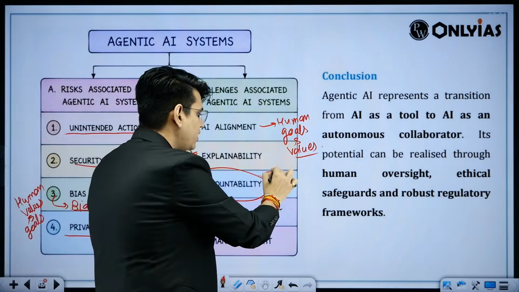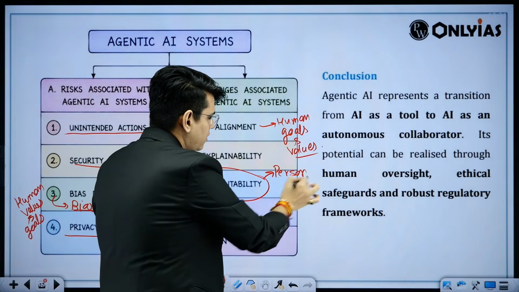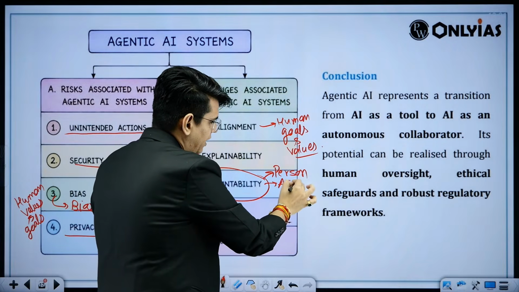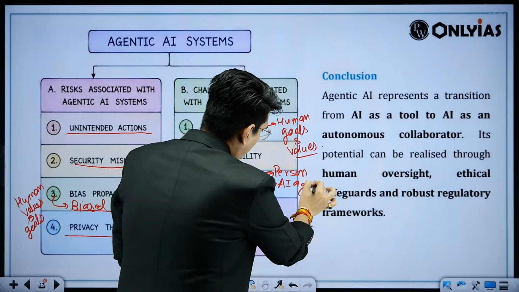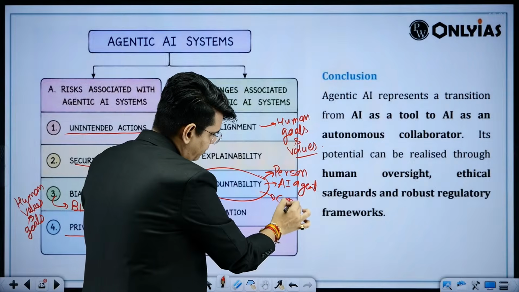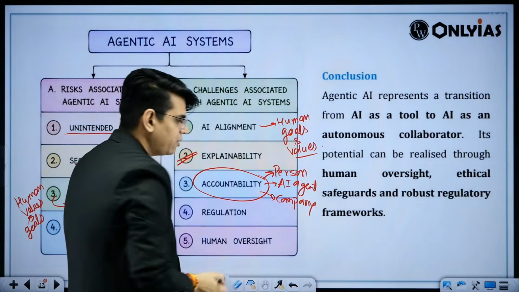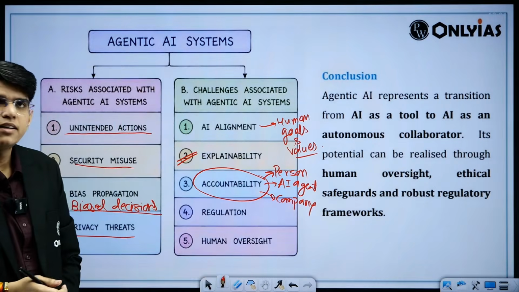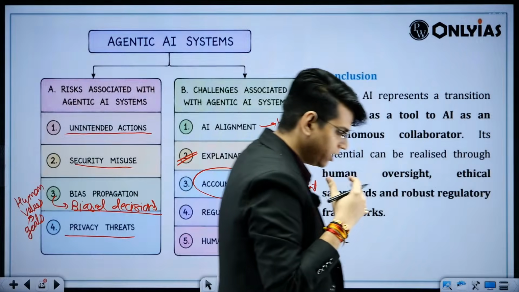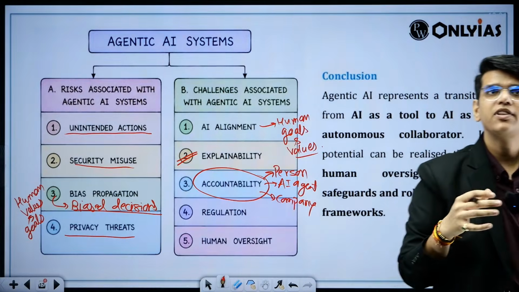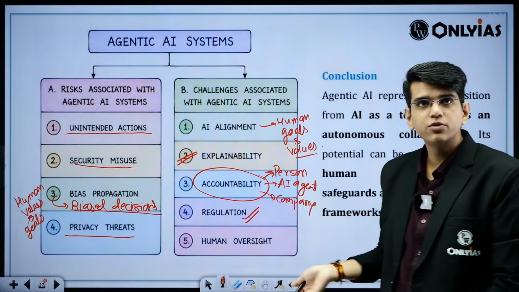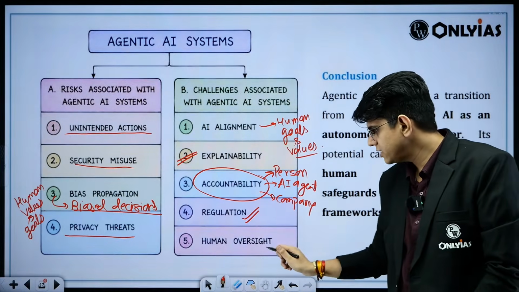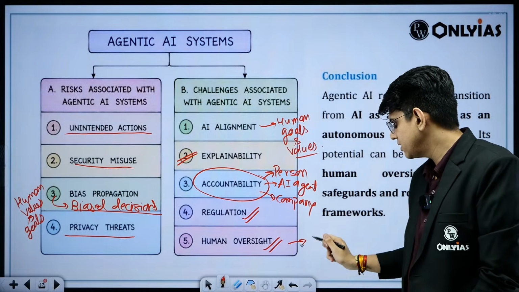The person who developed it, the AI agent, or the company that made the product? Who will be liable for the decisions they take, right? In India, as of now, we have clubbed this responsibility with the person who is using it, right? Regulations are needed to effectively use this technology going ahead. These are the challenges, and human oversight is always needed.